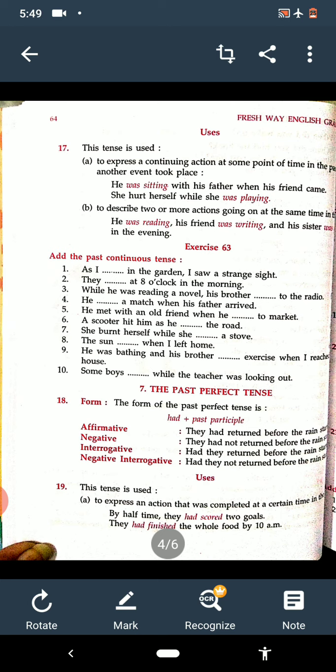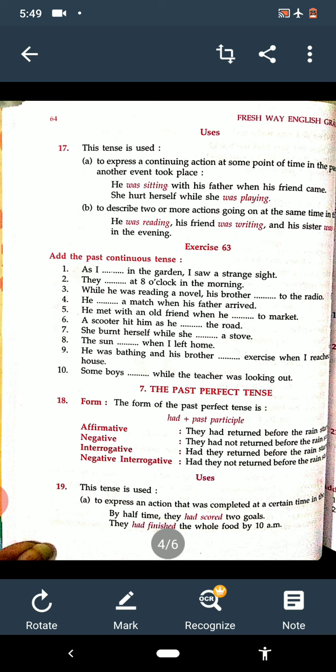To describe two or more actions going on at the same time in the past. And see the example: He was reading, his friend was writing, and his sister was playing in the evening. So to describe two or more actions going on at the same time in the past. So it's clear to you?